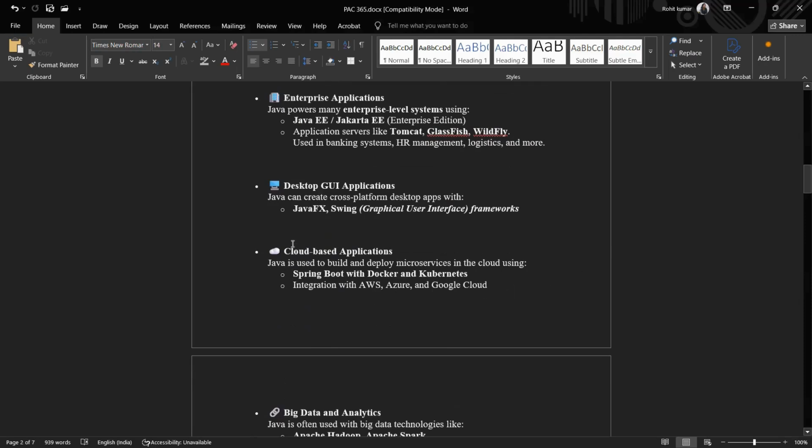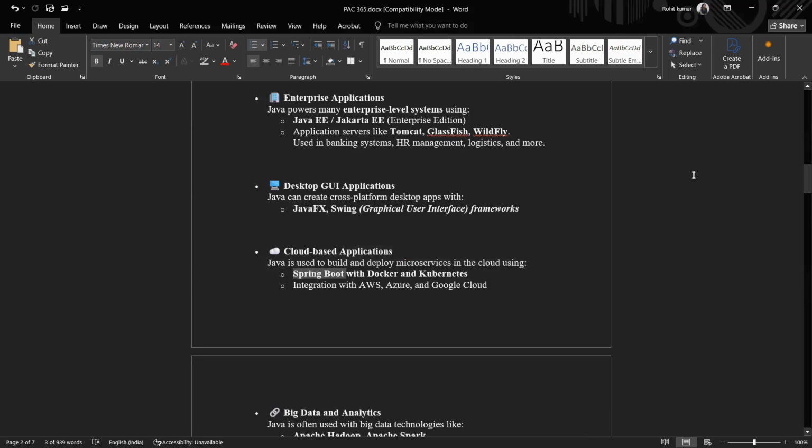Cloud-based: now Java also serves cloud-based applications. Java is used to build and deploy microservices in the cloud using Spring Boot, with Docker and Kubernetes, and integration with AWS, Azure and Google Cloud.